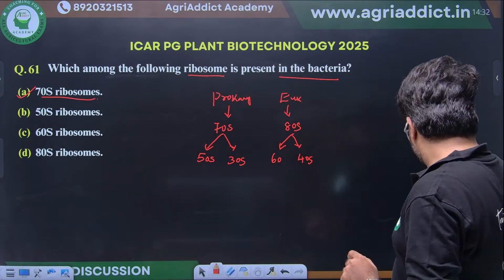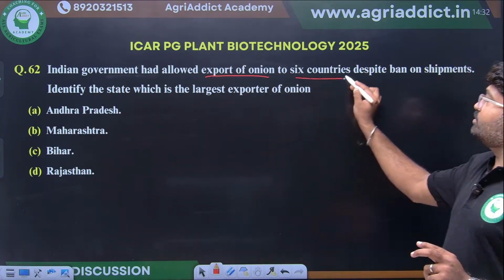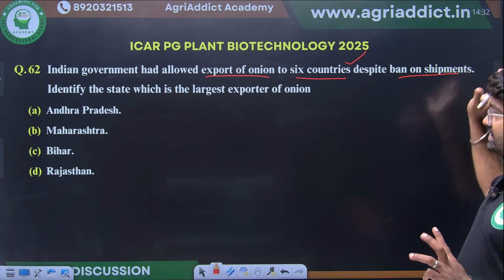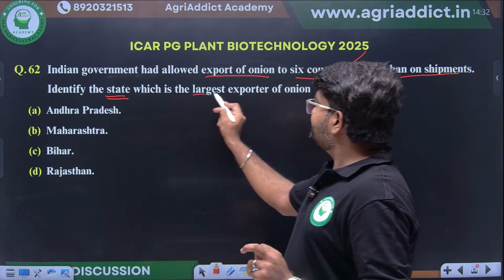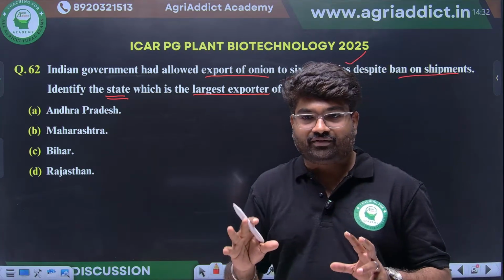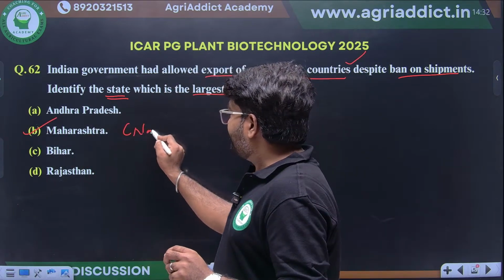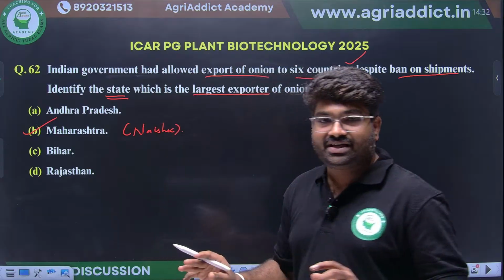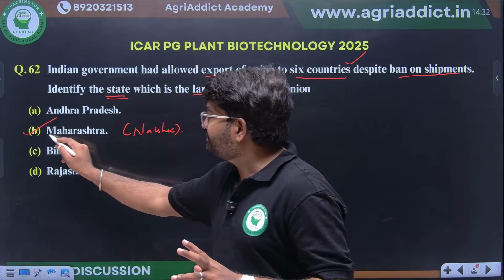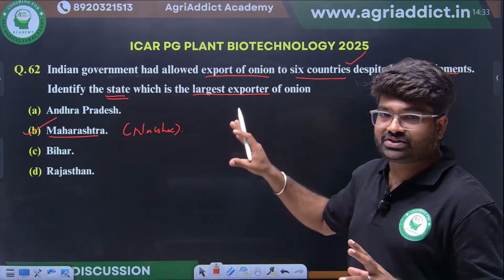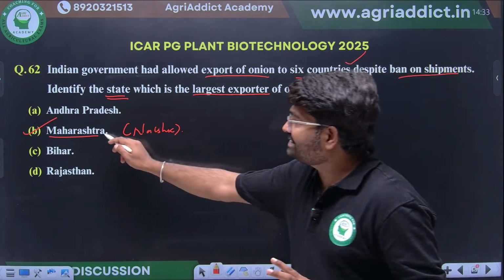Yes, clear. The Indian government has allowed export of onion to 6 countries despite the ban on shipment. They are asking, identify the state which is the largest exporter of onion. Which is the state? Excellent, Maharashtra. Nashik market is one of Asia's biggest markets for onion export. So Maharashtra is the largest state producing and exporting onion from India. So the answer is Maharashtra.